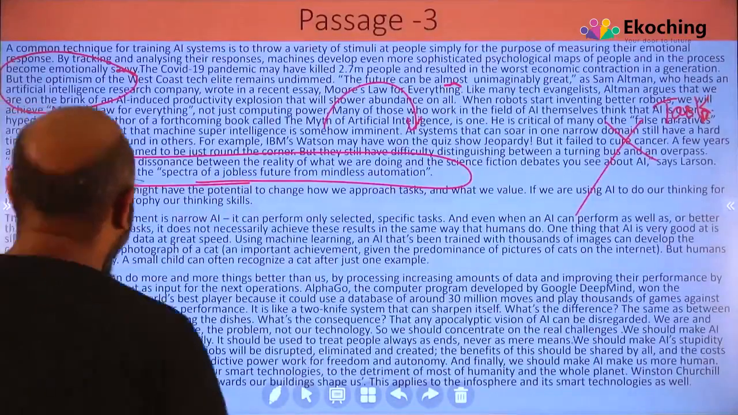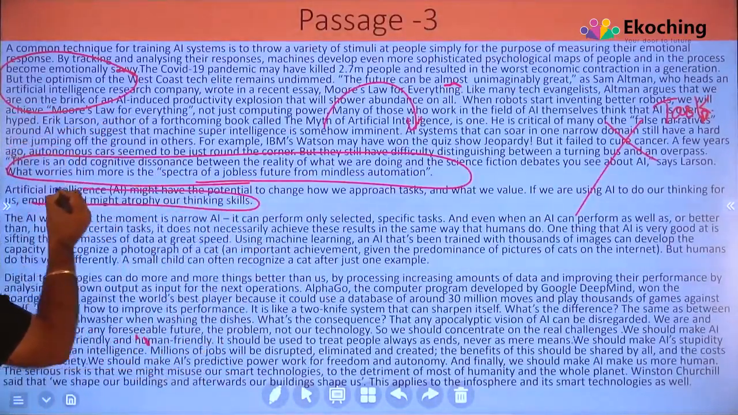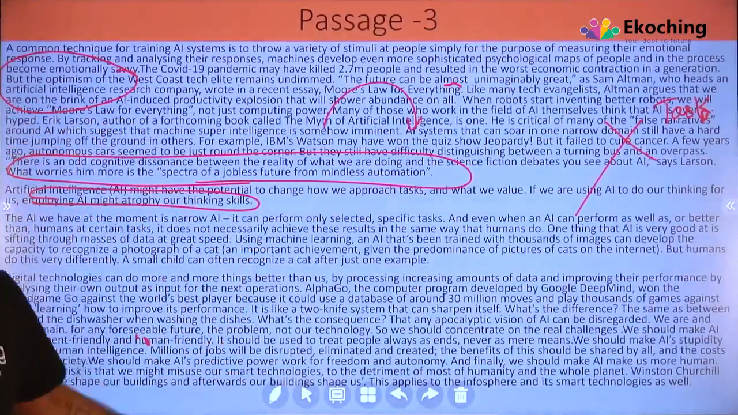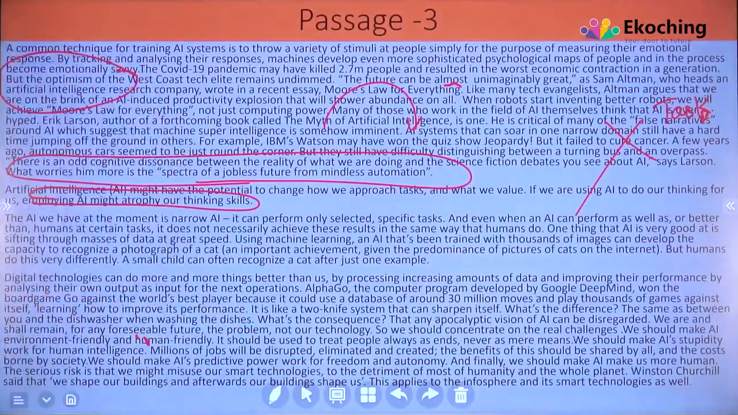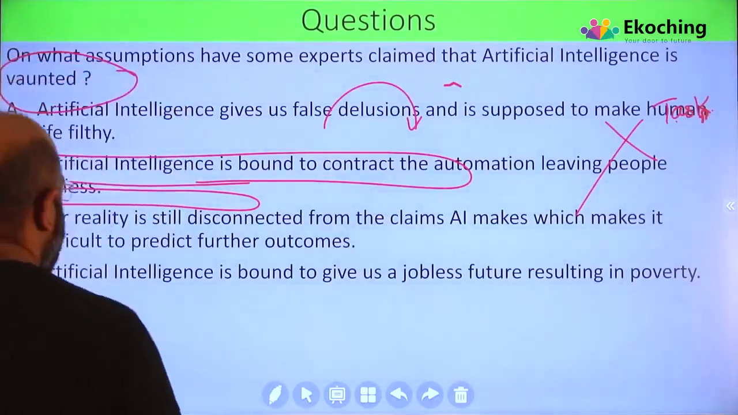So what they're talking about is that employing AI might atrophy our thinking skills. ये हमारी thinking skills को खराब कर देंगे. That's what was mentioned here. Let's go to the other options. This can be one of the answers that we can think about. Let's go to the other options as well.